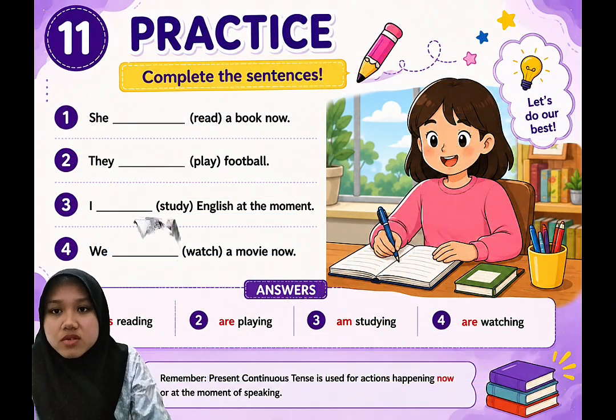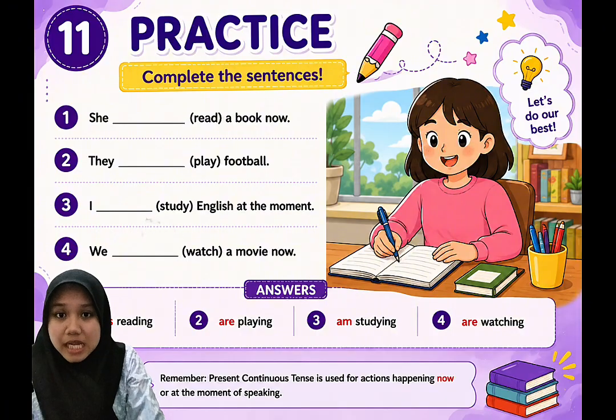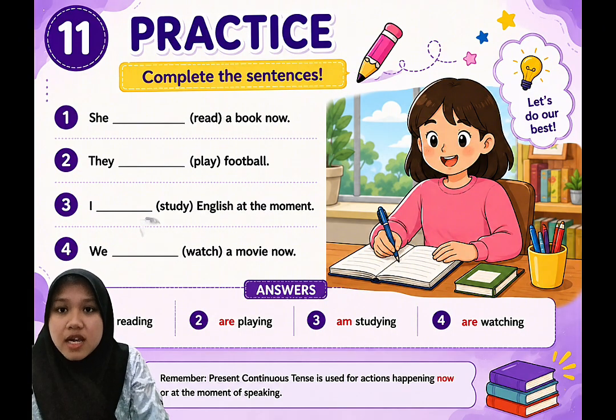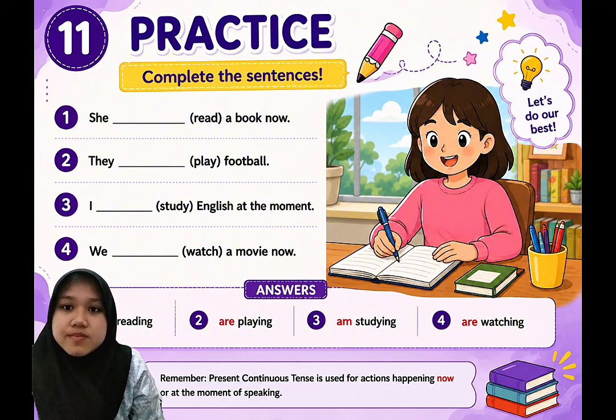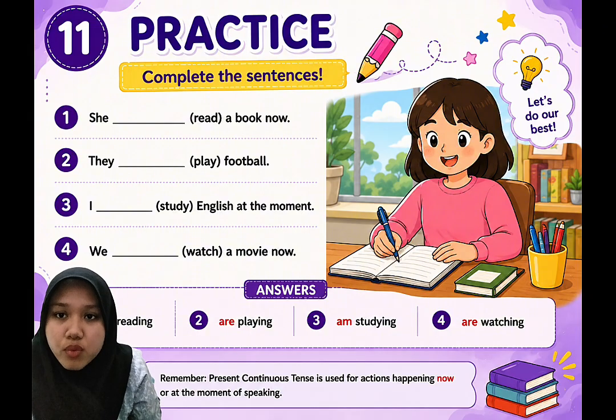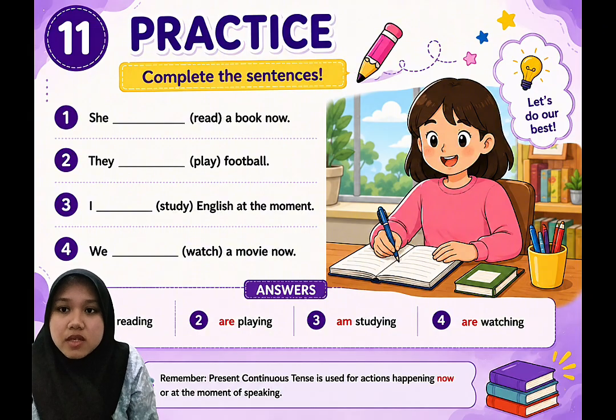Now it's your turn to practice. Let's see how much you have learned. I will show some incomplete sentences. Try to complete them before the answer appears. Remember to think about two things. First, which form of to be should you use? Second, what is the correct ing form of the verb?